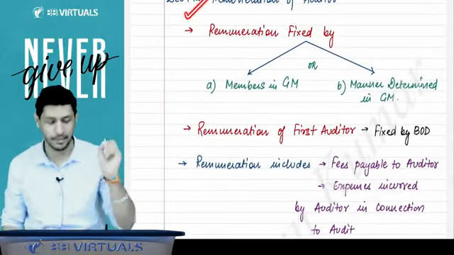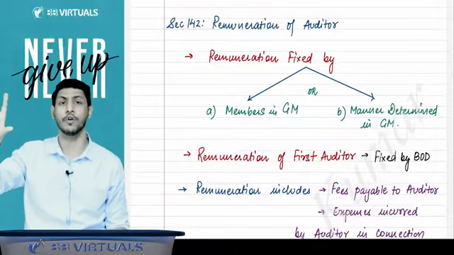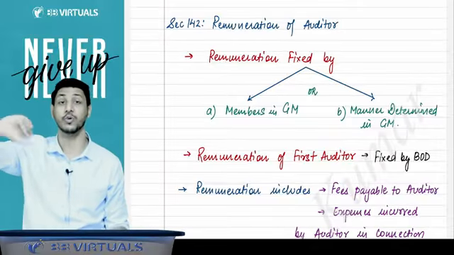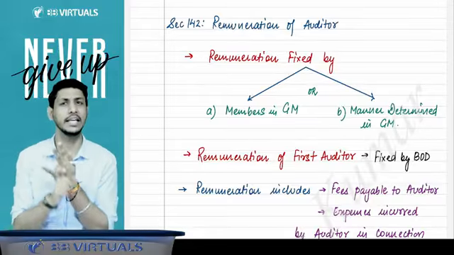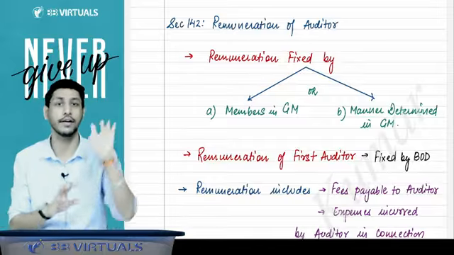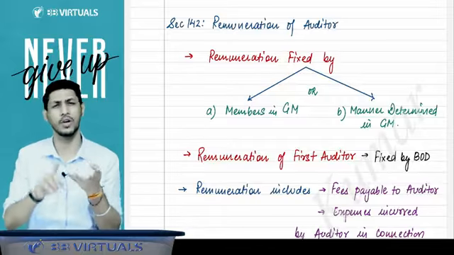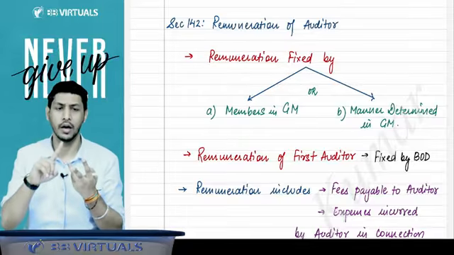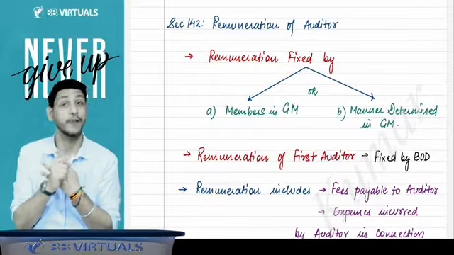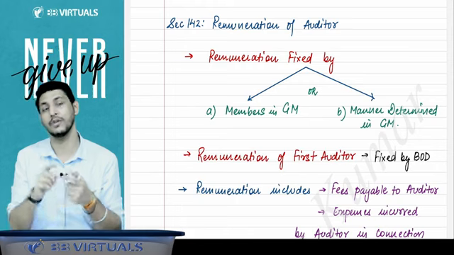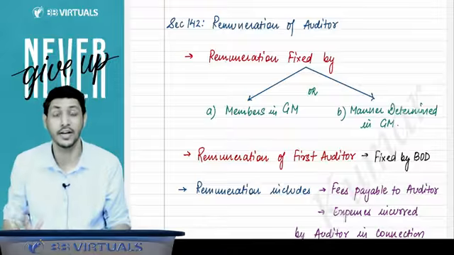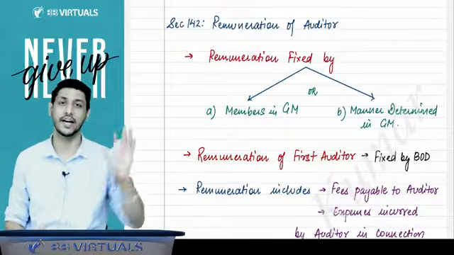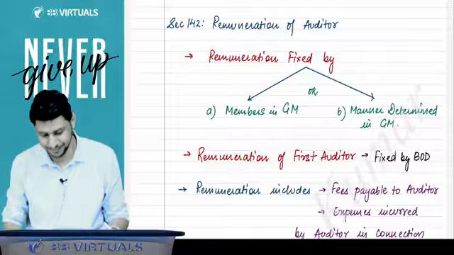Now I'll come to section number 142. Section 141 was a very good section that covers the qualification and disqualification of the auditor. Now there are very small sections: 142, 144 we have done also. 142 is very small, 144 was also very small, 145 is very small, 146 is very small, 147 is also very small, and 148 is also content-wise very small. But 143 is a very big section that we will discuss at the last only.